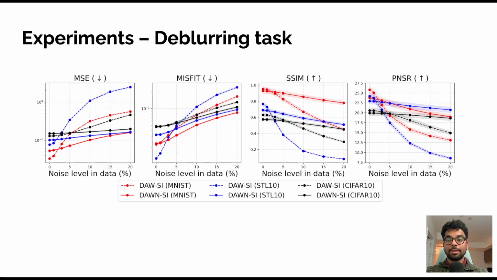This behavior highlights a key advantage of our approach. Explicitly conditioning on the noise level allows the learned dynamics to adapt to different uncertainty regimes. As noise increases, the model automatically adjusts how strongly it trusts the data versus the learned prior, leading to a more stable reconstruction. In short, DON-FM is not only accurate at low noise levels, but it remains reliable and robust as the inverse problem becomes increasingly ill-posed at higher noise levels.